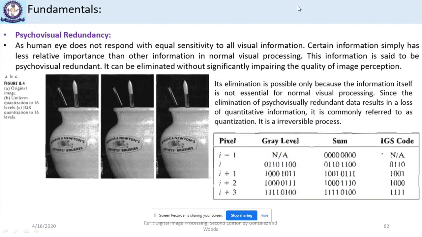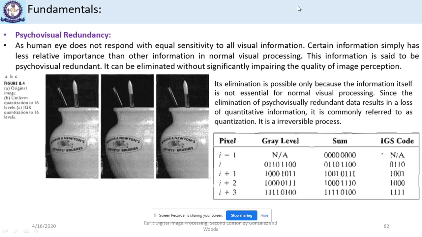So today we will be starting with psycho-visual redundancy. If you remember, while discussing redundancies, we discussed coding redundancy and interpixel redundancy. And today we will start with psycho-visual redundancy. Normally, this redundancy is relatively of less importance as compared to other redundancy. So, if we define psycho-visual redundancy: the human eye does not respond with equal sensitivity to all visual information. Certain information simply has less relative importance than other information in normal visual processing. This information is said to be psycho-visual redundant. It can be eliminated without significantly impairing the quality of image perception.